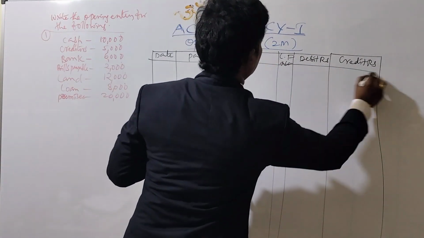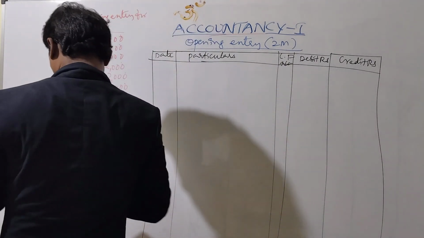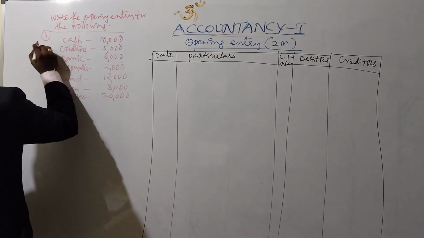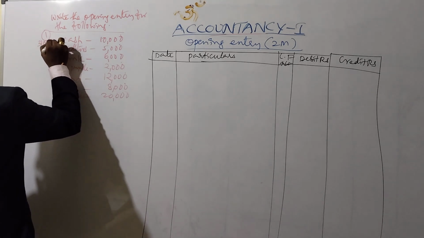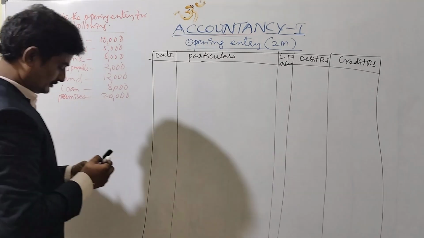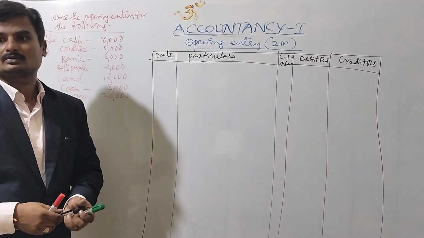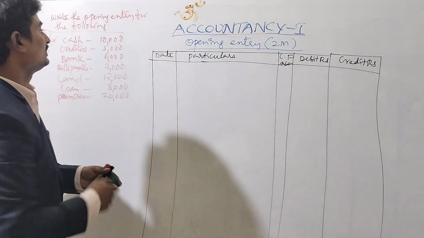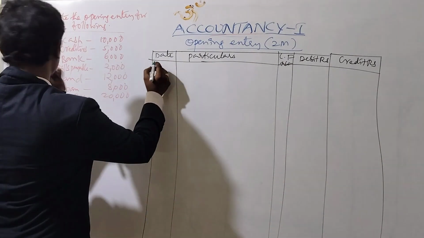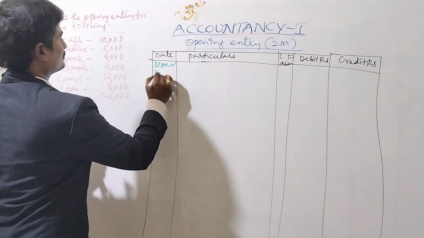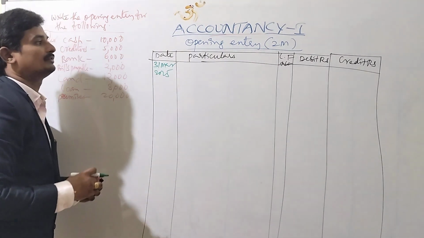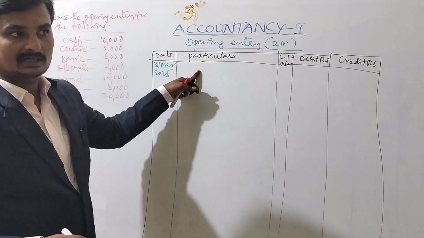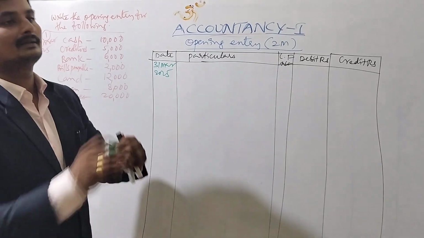We record the date, for example 31st March 2025, and then write debit particulars and credit particulars, and again the narration.